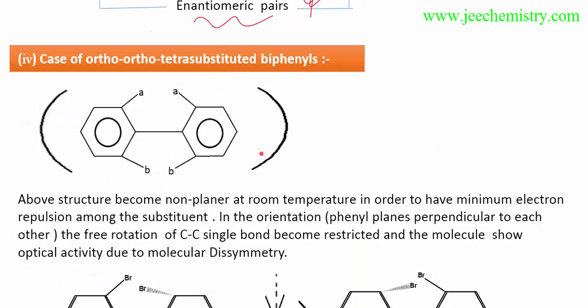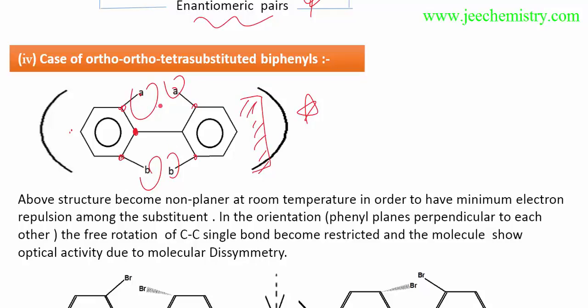Now the ortho substituted biphenyl, this is ortho substituted, ortho to both the ortho positions. This is our main point, this is ortho meta para positions. Now at the ortho positions, AB groups are present, the big groups are present. If this group is present, then we think that it must have a plane of symmetry. By looking at first sight anyone can say that it has to have a plane of symmetry, but it is a special case which is not having a plane of symmetry, because they are in the ortho positions.